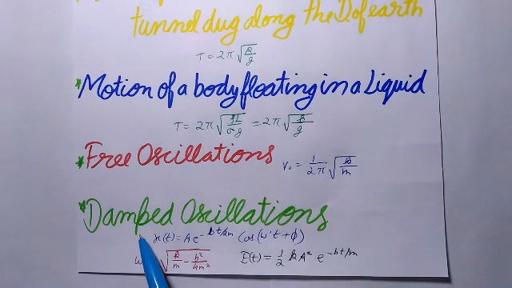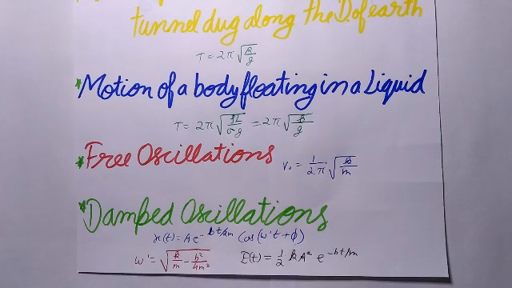Now next is damped oscillations. The oscillations in which the amplitude decreases gradually with the passage of time are called damped oscillations. The energy of a real oscillator decreases because a part of its mechanical energy is used in doing work against the frictional force and is lost as heat.